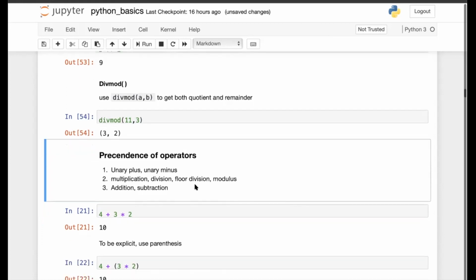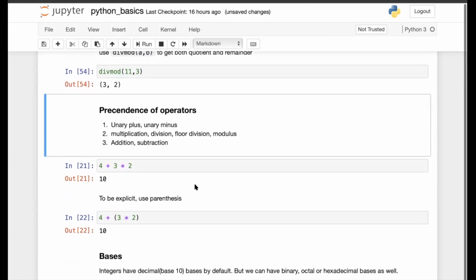Precedence of operators. When there is a sequence of arithmetic operations between the integer literals, obviously one operation gets precedence over the other. So here we will discuss the precedence of these operators. The highest precedence is given to unary plus and unary minus. Like if to represent a negative integer, I use the minus sign, that is the unary minus. Similarly, unary plus as well. So they get the highest precedence.